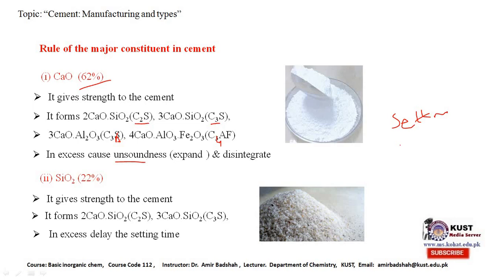And when it becomes fully hard, then this is called hardening time. There are different types of cement and they have different setting times as well as hardening times. This depends upon the constituents present in the cement.